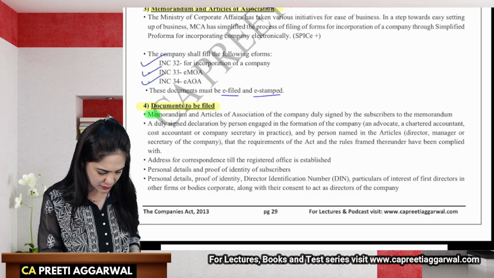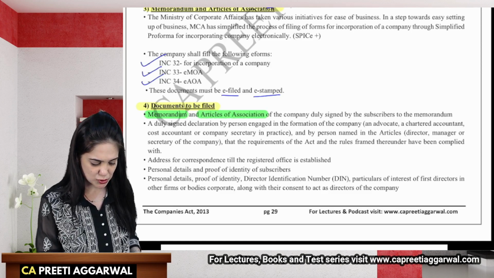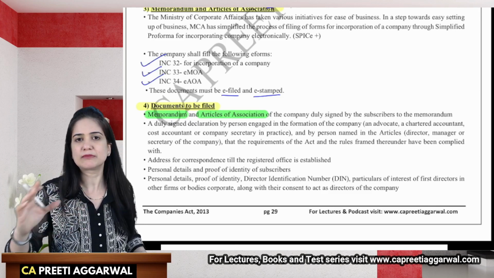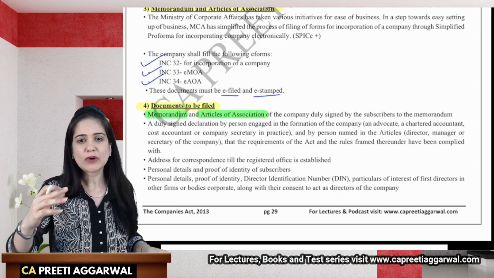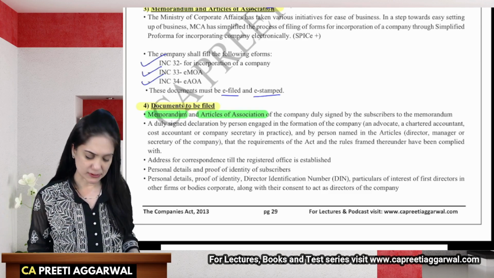The first document that you require is the memorandum and articles of association, which has to be duly signed by the subscribers to the memorandum. Subscribers are persons who sign the memorandum and they agree to purchase the number of shares mentioned against their name. People who actually incorporate the company and they sign the memorandum, they are known as subscribers.